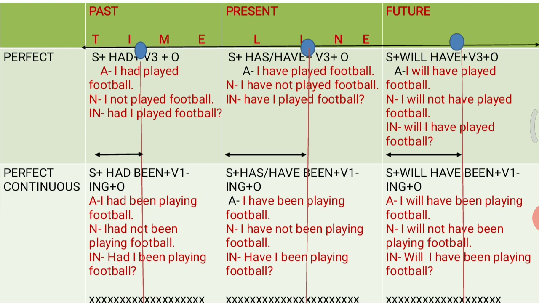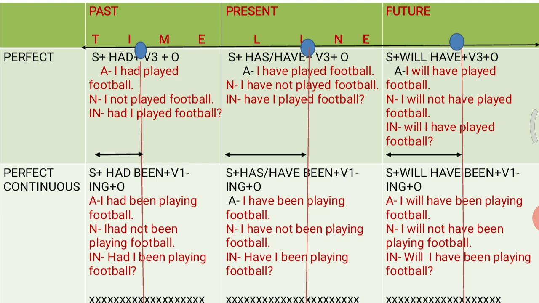And similarly, you can change it into negative as well as interrogative. I have not played football. They have not played football. He has not played football. Have I played football? Have they played football? So this is how you are going to change your sentences.